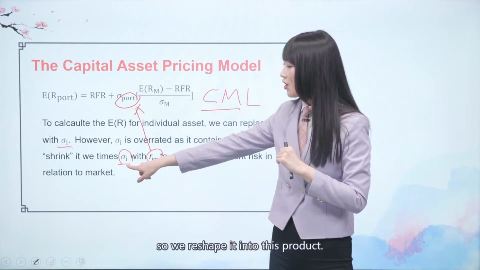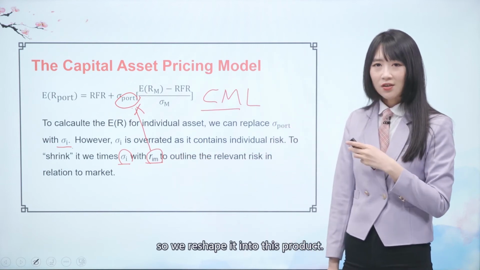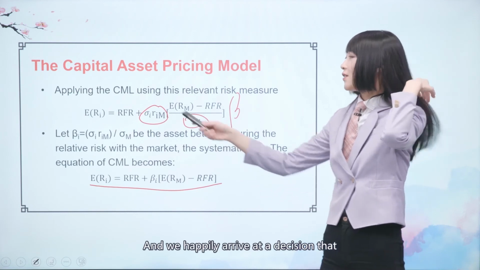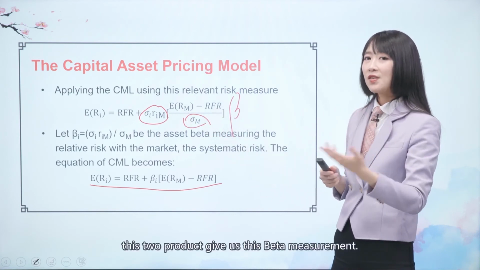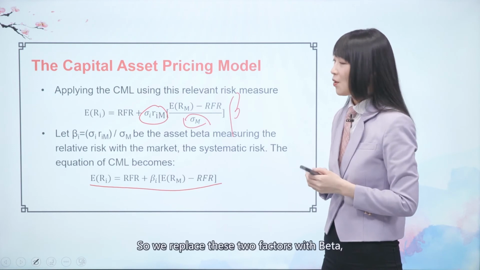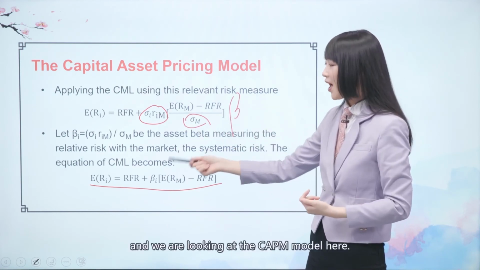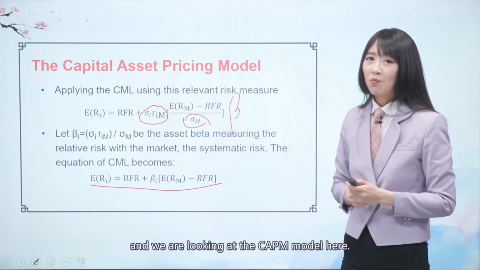So we reshape it into this product, and we happily arrive at the decision that these two products give us the beta measurement. We replace these two factors with beta, and we are looking at the CAPM here.